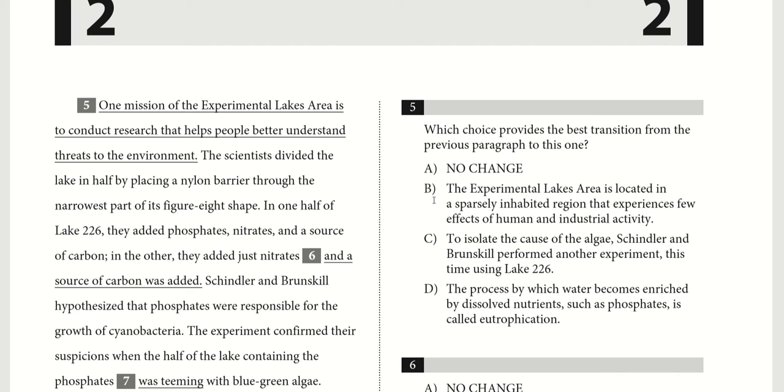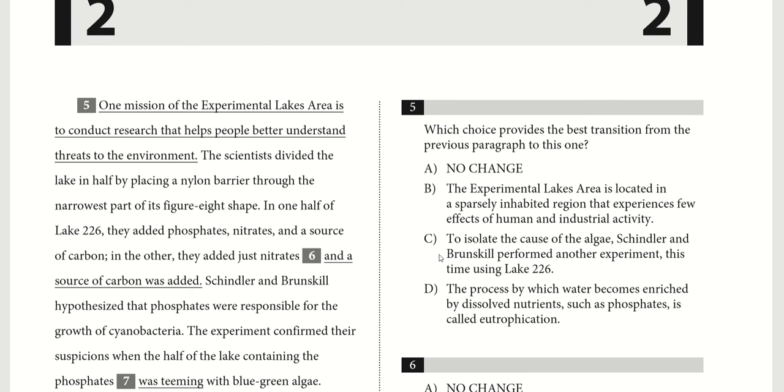So what about B? "The Experimental Lakes Area is located in a sparsely inhabited region." Okay, same sort of thing, right? It doesn't necessarily contradict anything, but it's kind of irrelevant. It doesn't have much to do with what was being said before or after. So B isn't good either.